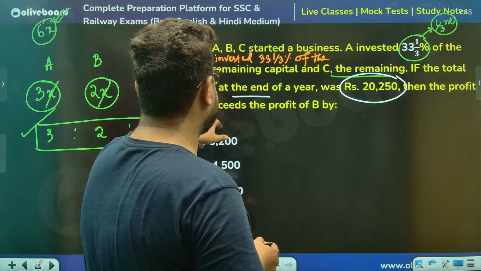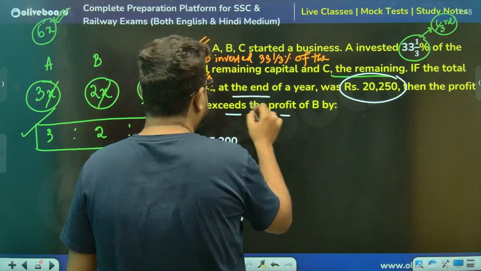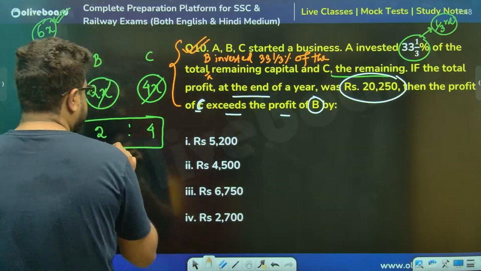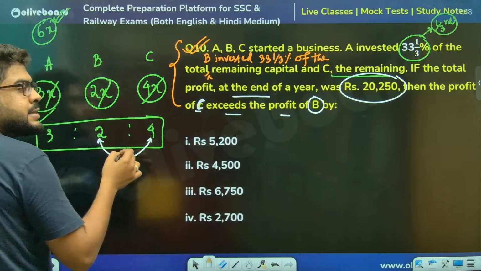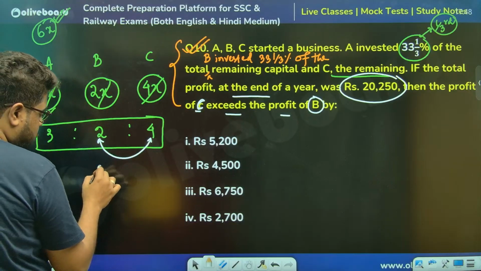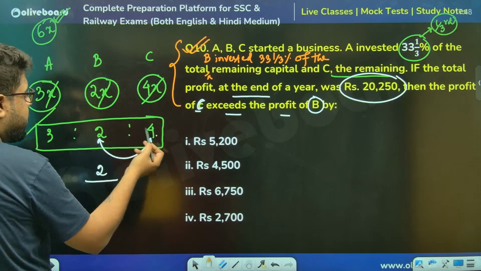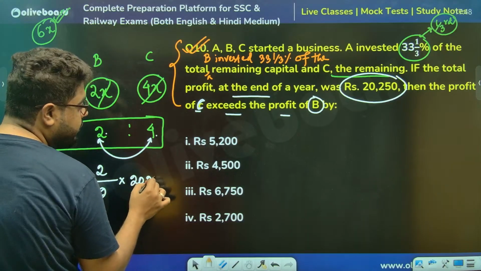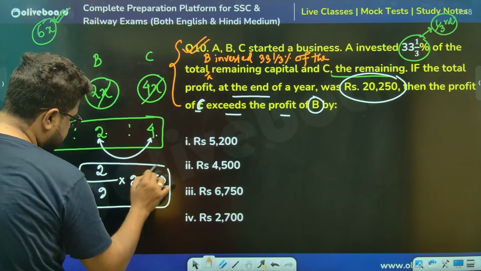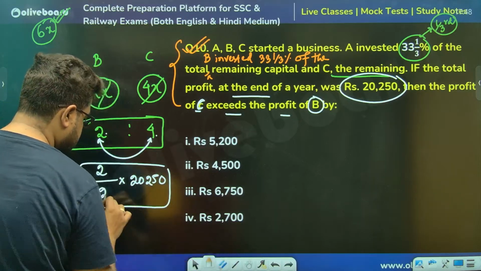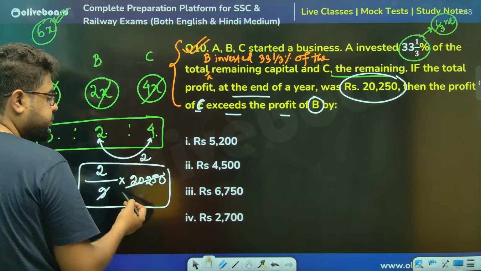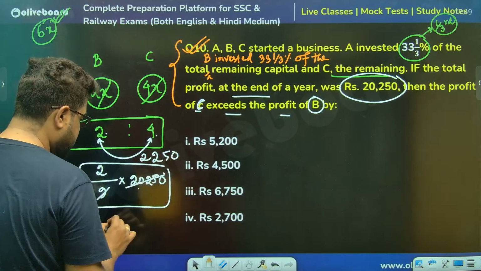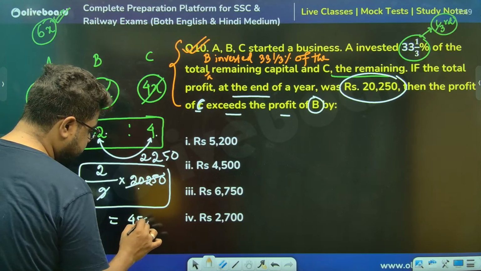Now they are asking, if at the end of the year the total profit is this, then the profit of C exceeds the profit of B by what? Please understand, C's profit will be more than B's profit by 2 parts. Out of how many parts? 4 plus 2 plus 3, 9 parts of the total profit 2250. Do the calculation. 9 2s are 18, 45, 5 9s are 45. So this will be 4,500.